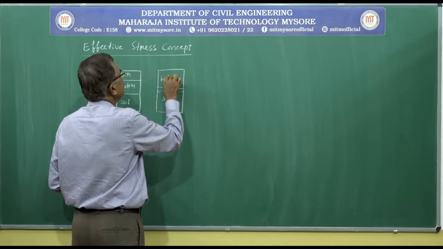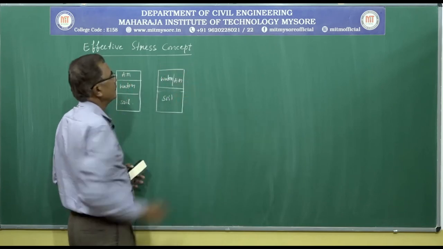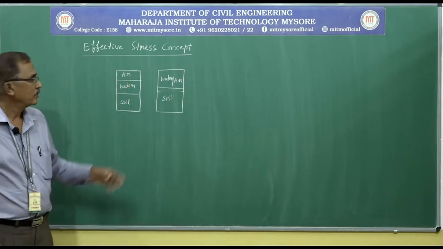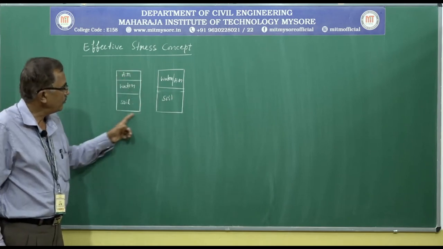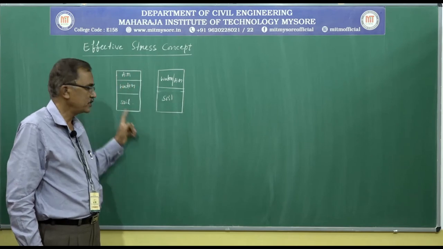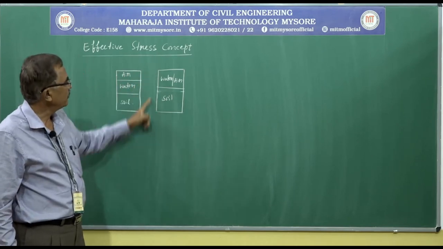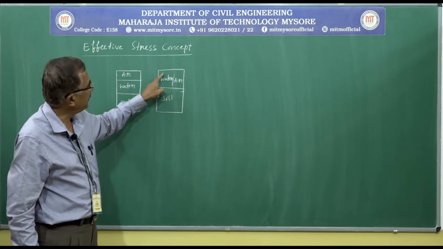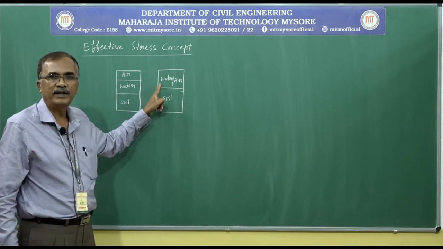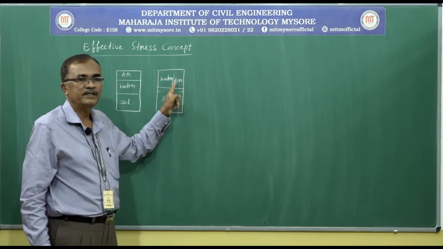soil, water or air. If the voids are partly filled by water and partly by air, it is called a partially saturated system. If the voids are completely filled by water, it is called a saturated system, and if the voids are completely filled by air, it is a dry system.